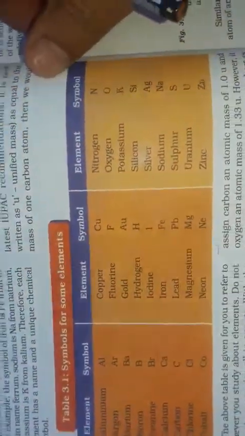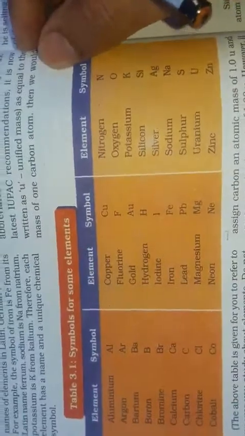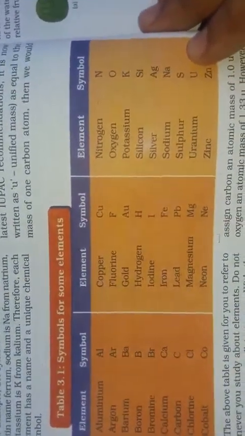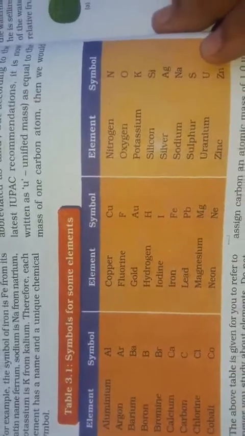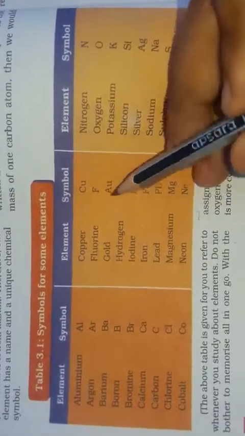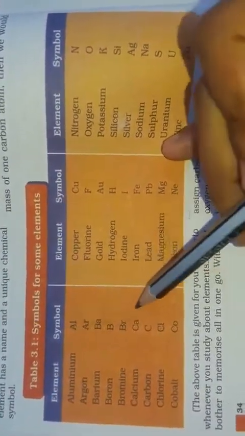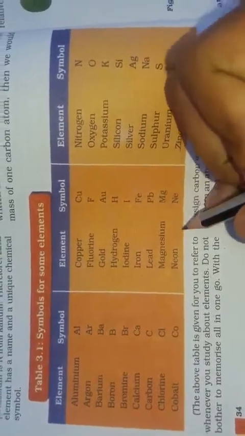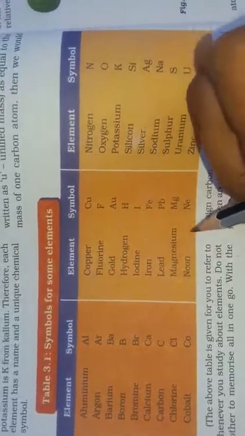Okay students, next time we will discuss the next topic. Firstly, we learned the symbols of elements. Next time I will ask questions related to these symbols of elements. I hope you all understand how to write the names of elements. The first letter is capital and the second letter is lowercase, that means the second letter is small. You can also see that aluminum is Al, calcium Ca, iron Fe, magnesium Mg, neon Ne. In all these elements the first letter is capital and the second is small.